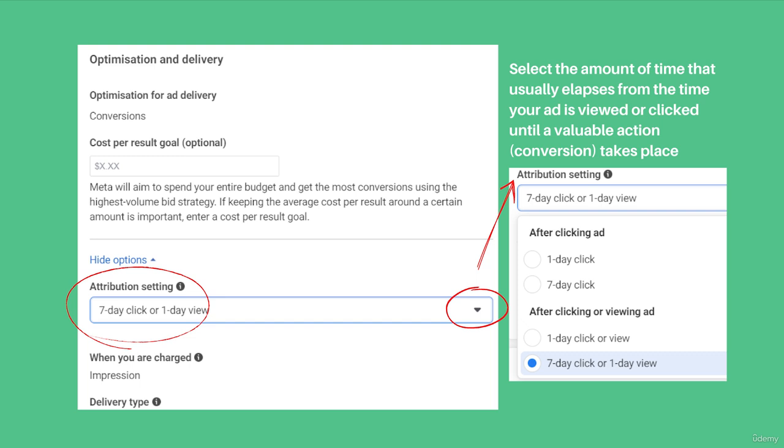Select the amount of time that usually elapses from the time your ad is viewed or clicked until a valuable action, a conversion, takes place. We use the data obtained during this time period to optimize the display of advertisements. For example, if your conversion window is 1 day, we'll optimize your ad based on conversion data from 1 day after people interacted with your ad.